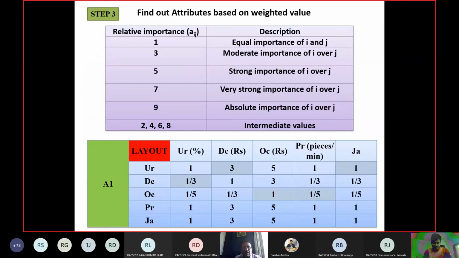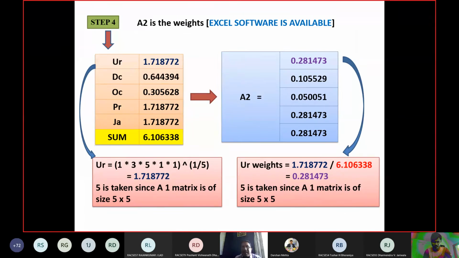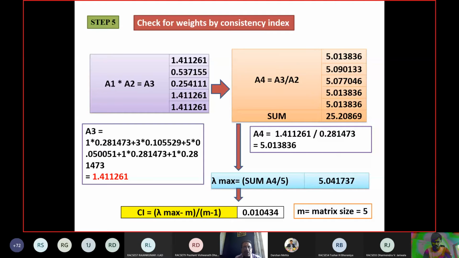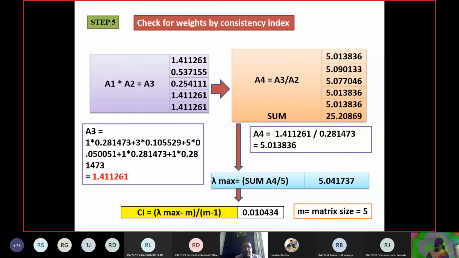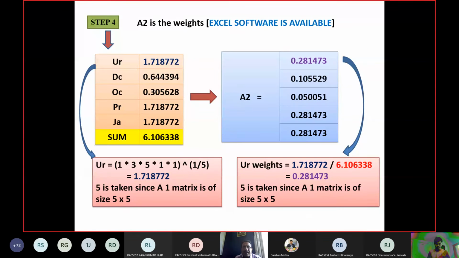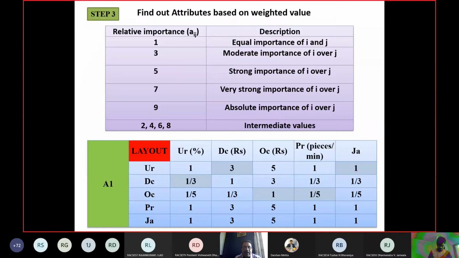That means here the A1 first row 1 3 5 1 1 is multiplied by the A2 matrix weights, as shown below. A3 is equal to 1 into 0.28, that is the first one, then 3 into the second one 0.10, 5 into the third one, that is 0.50. If you see A1, horizontally the UR parameter is 1.